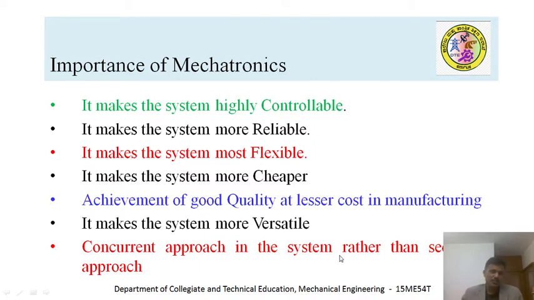Concurrent approach in the system rather than a sequential approach. Especially in the mechatronic system, the system works concurrently. Maybe it uses multi-threading concepts. That means it does the work in parallel instead of one after the other. That's where you can understand the sequential approach.